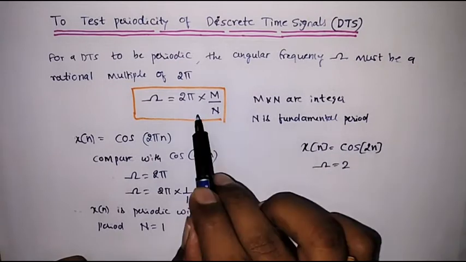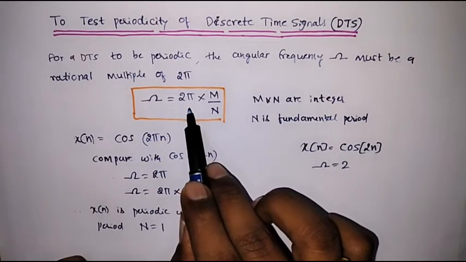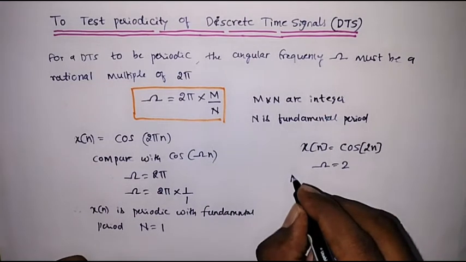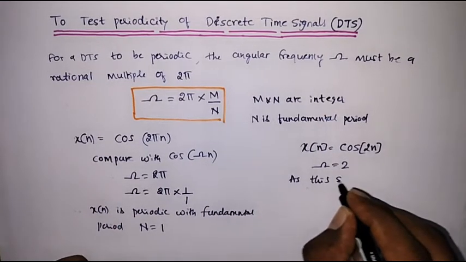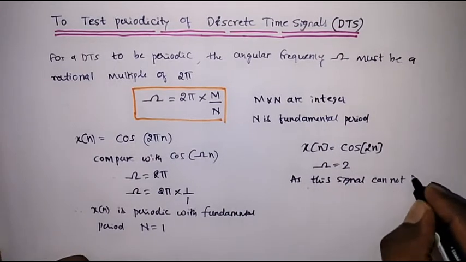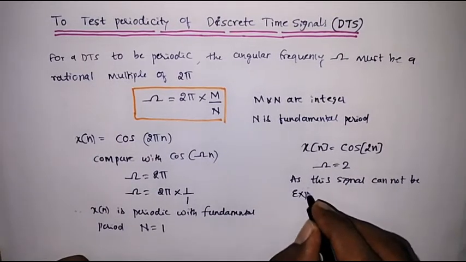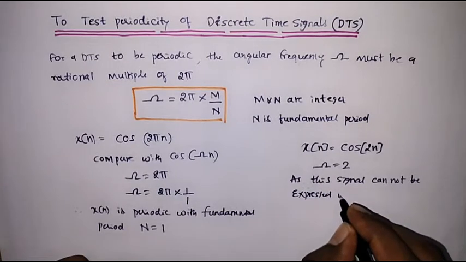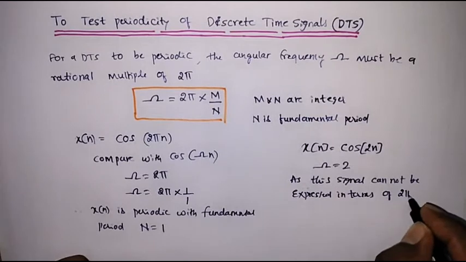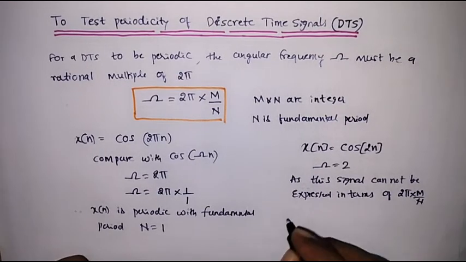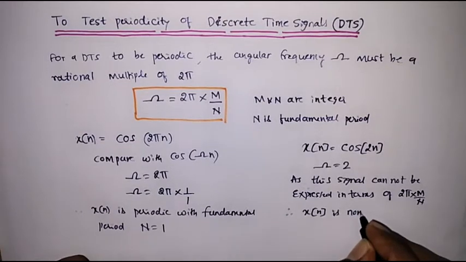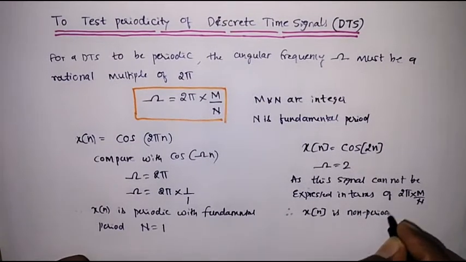It cannot be expressed in terms of 2 pi into m by n. Therefore x of n is a non-periodic signal.